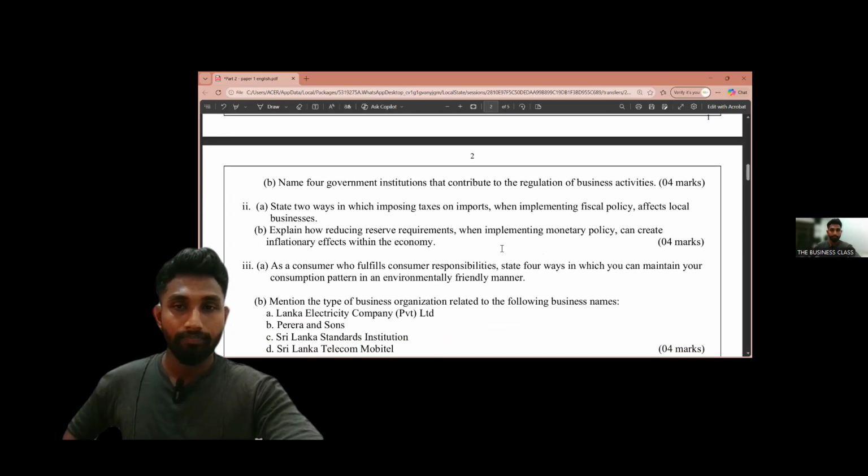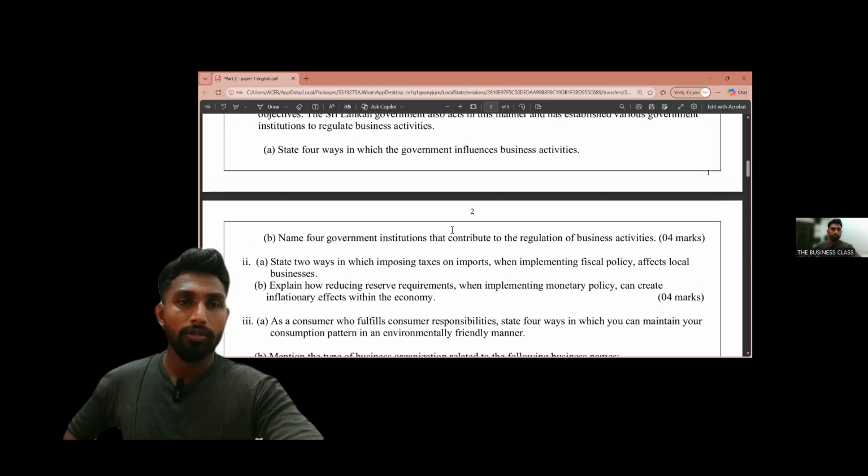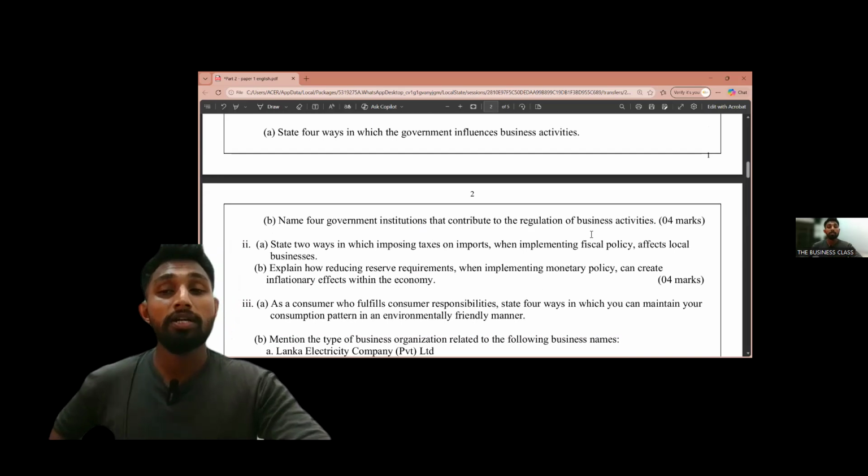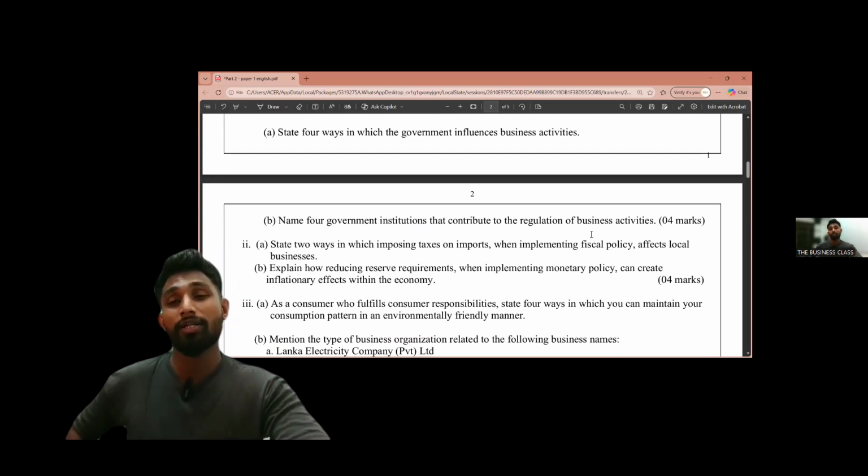Next question: name four government institutions that contribute to the regulation of business activities. There are a lot of government institutions, and you can write any organization. The first that comes to mind is CBSL, the Central Bank of Sri Lanka.